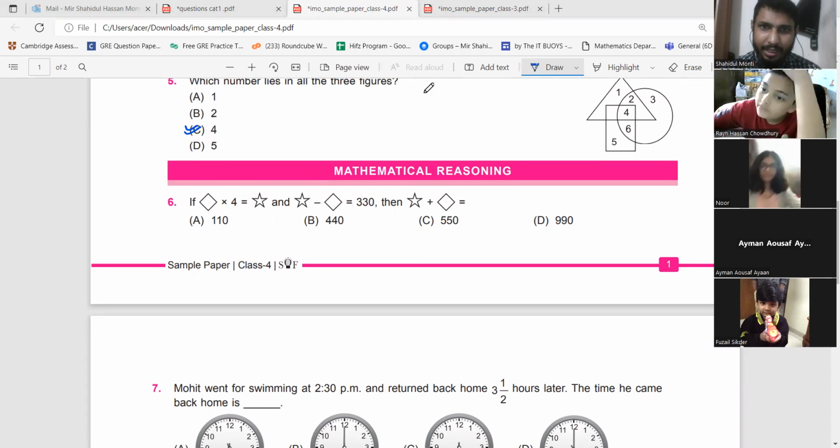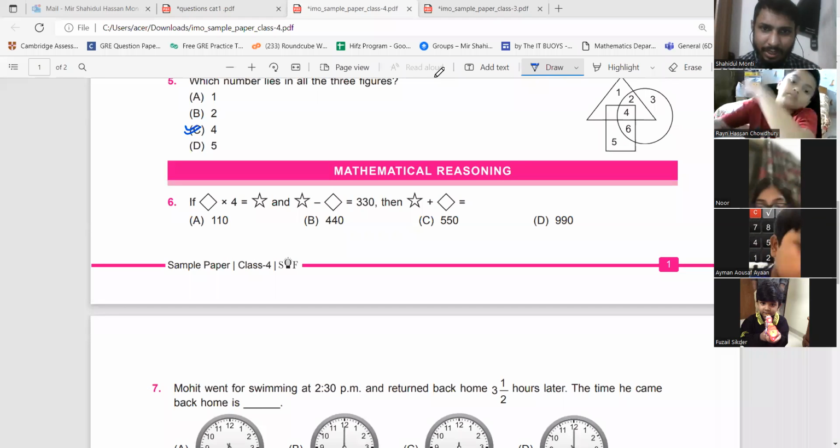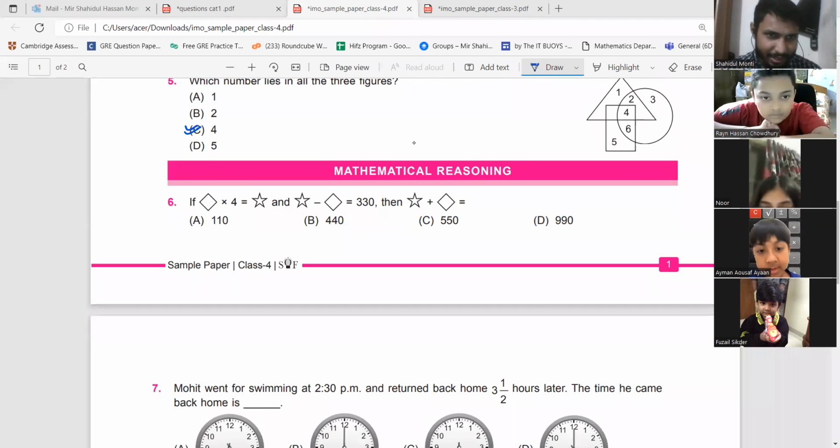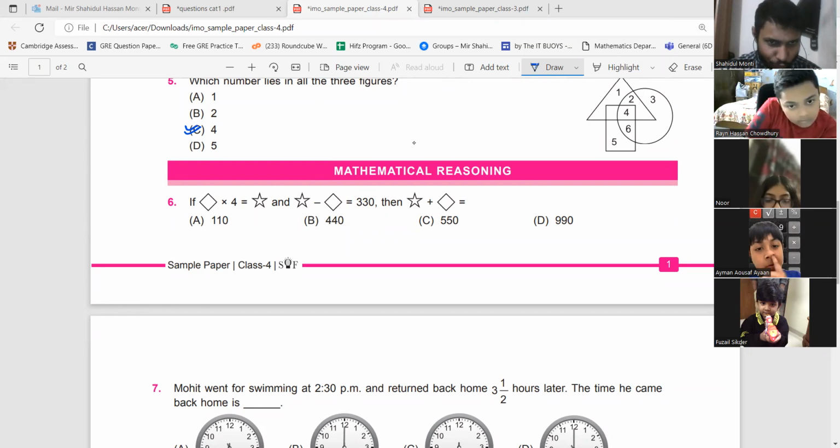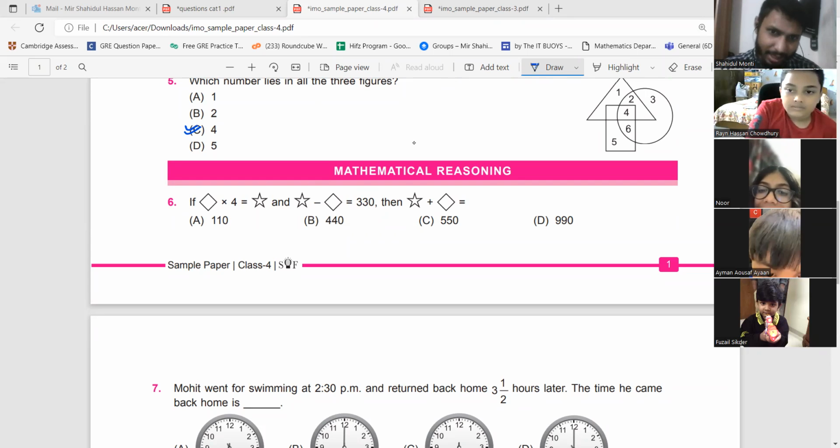Number 6. Number 6 says we have a square-like shape multiplied by 4 is equal to a star. We can call the square-like thing a diamond.